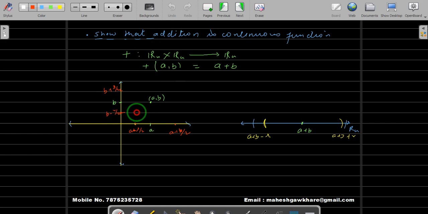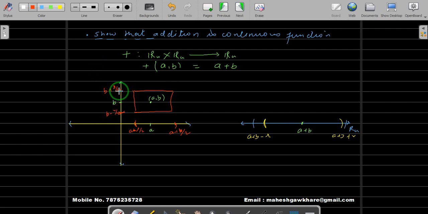So this line, the box kind of thing, this line, and this line. And again, remember, we have taken the open interval. That means the end points of these lines, or the boundary of this square or rectangle will not be included. So let's continue.